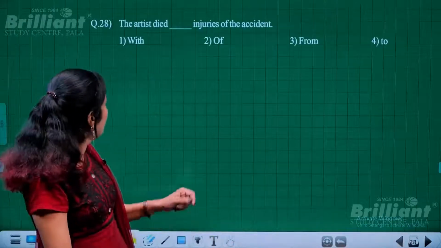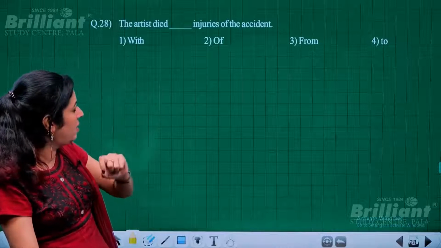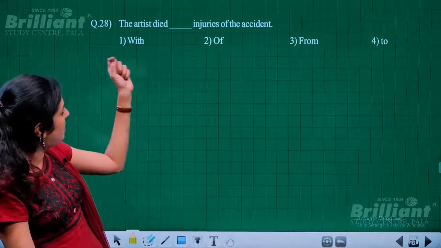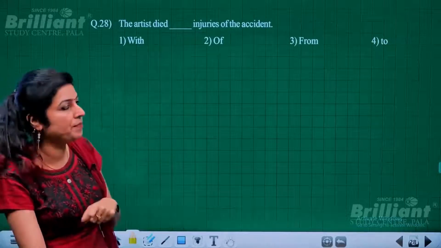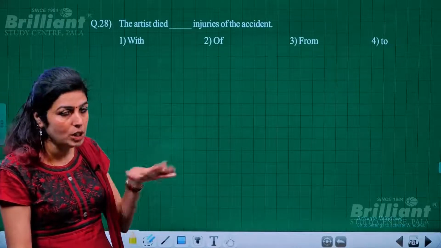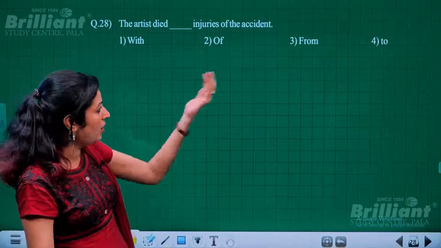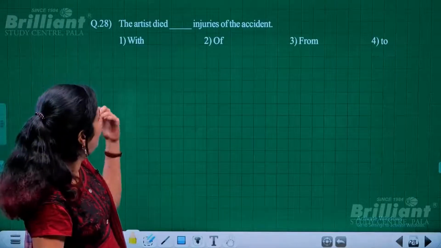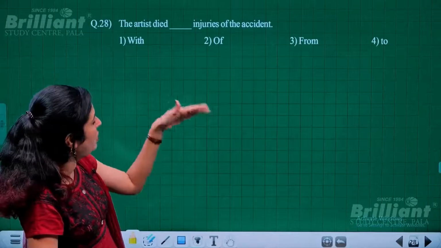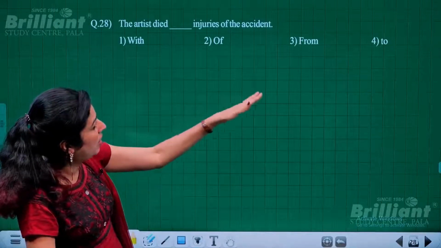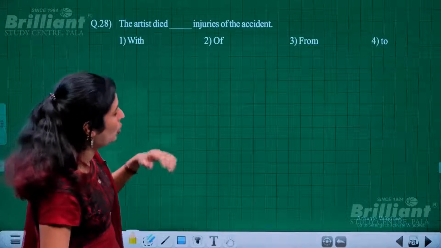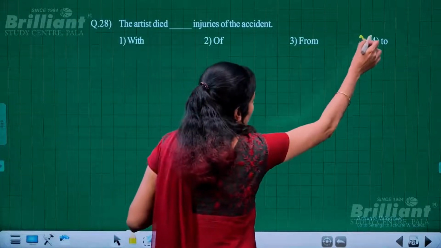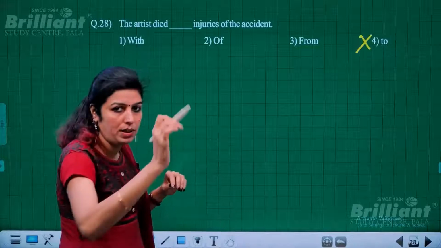Next is, yeah, this also is a little bit confusing. The artist died dash injuries of the accident. So obviously when you get options like this, of, from, with or to. Okay, the artist died to, there is no doubt this can be removed.